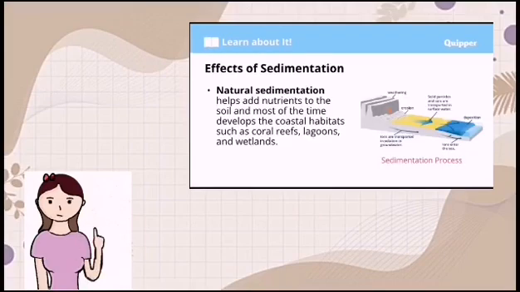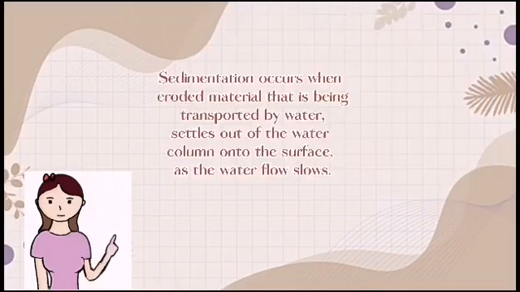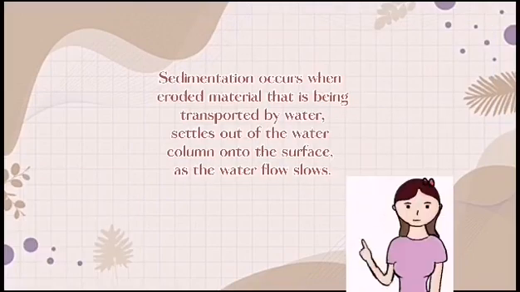Effect of sedimentation. Natural sedimentation helps add nutrients to the soil and most of the time develops coastal habitats such as coral reefs, lagoons, and wetlands. Sedimentation occurs when eroded materials being transported by water settle out of the water column onto the surface as the water flow slows.